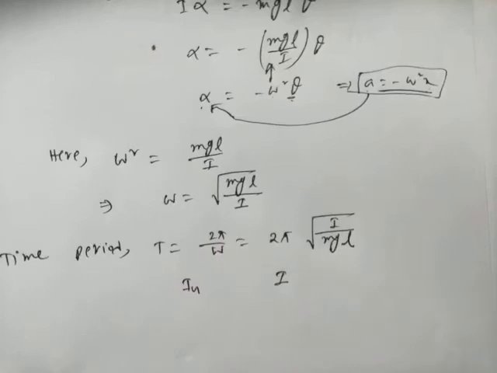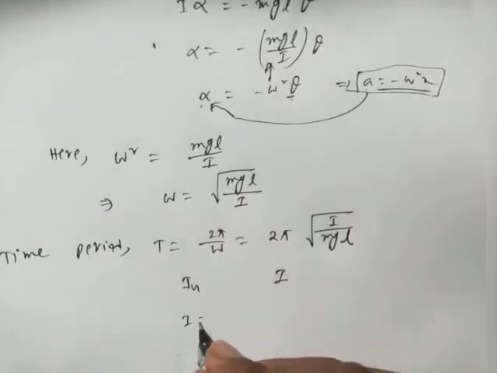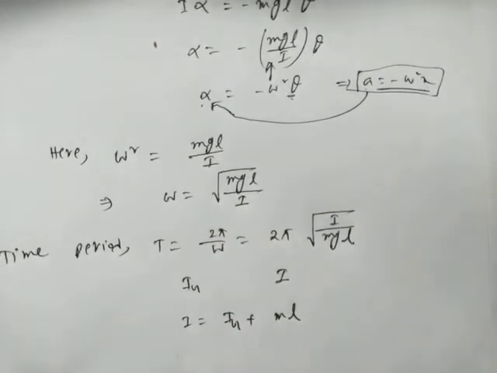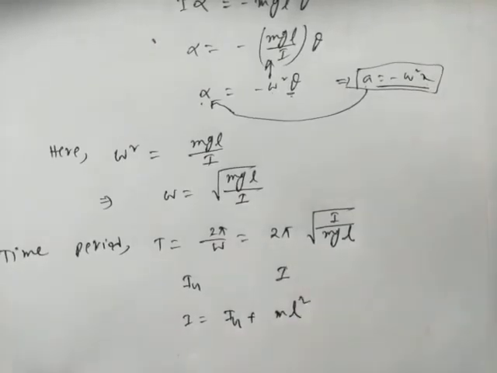From the parallel axis theorem, I is nothing but Ig plus ml square, because the perpendicular distance between O and G is L. So I is equal to Ig plus ml square. This is just from the parallel axis theorem.